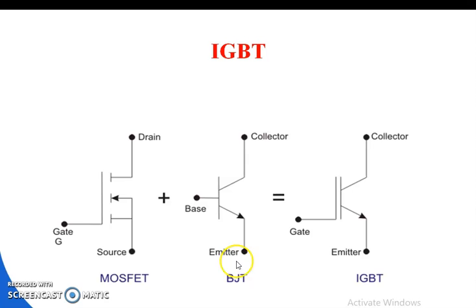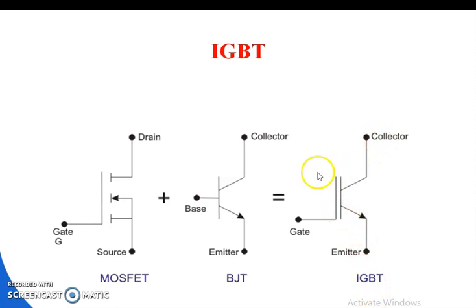Then, plus the BJT concept, the three terminals of the BJT are marked here. The BJT stands for bipolar junction transistor, which has three terminals: collector, emitter and base. Combining the power MOSFET concept and the BJT concept, an IGBT, or insulated gate bipolar transistor, is formed.